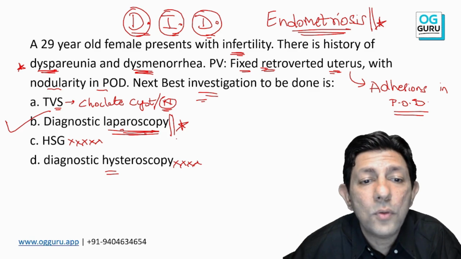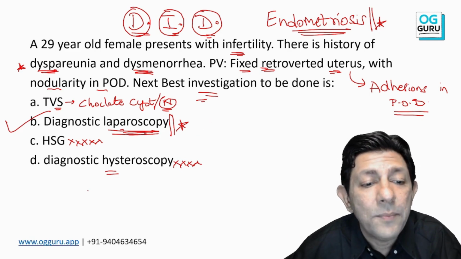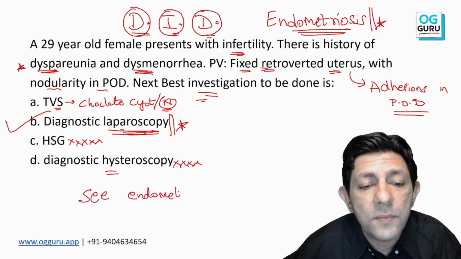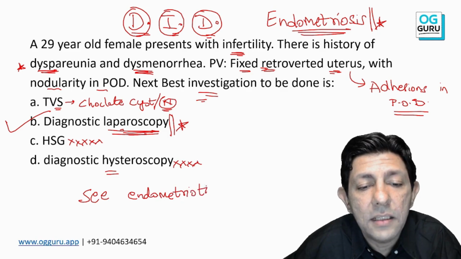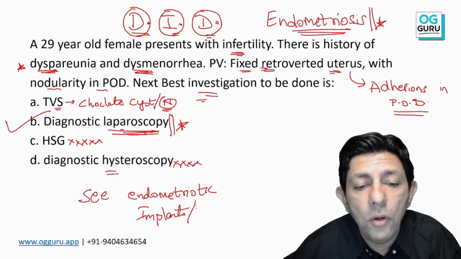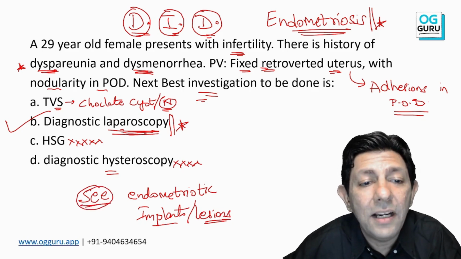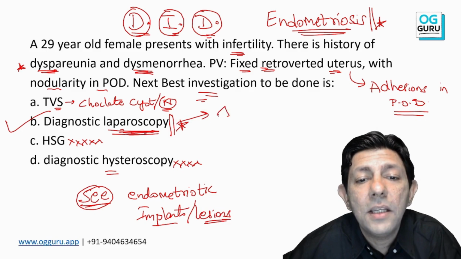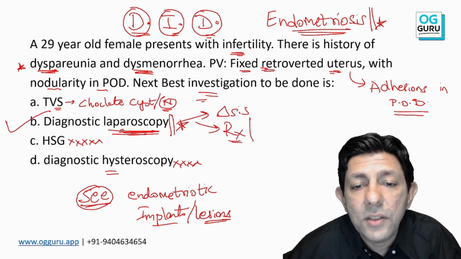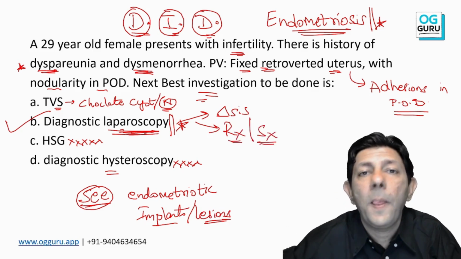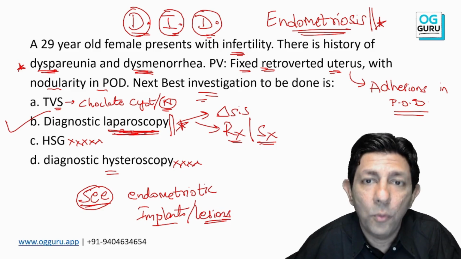Because in laparoscopy, we can see the endometriotic lesions, called endometriotic implants, with our own eyes. The advantage of laparoscopy is not only diagnosis; simultaneous treatment or surgery can also be done.